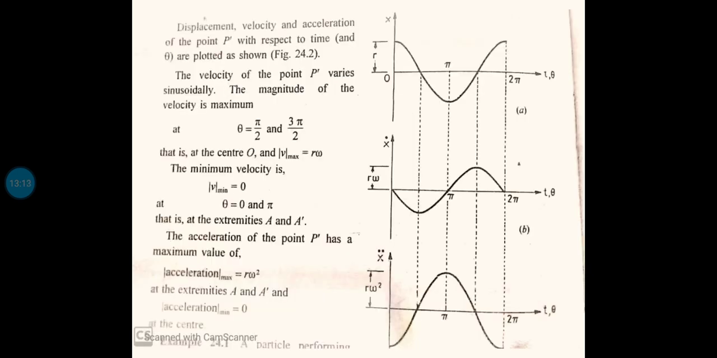Now next, I will show the variation of the displacement, velocity, everything with respect to time or with respect to theta. So here the first one is displacement.